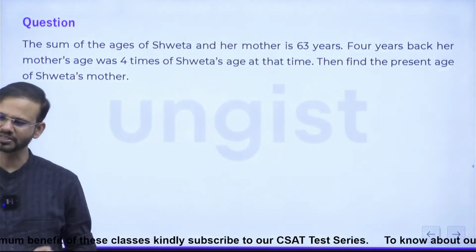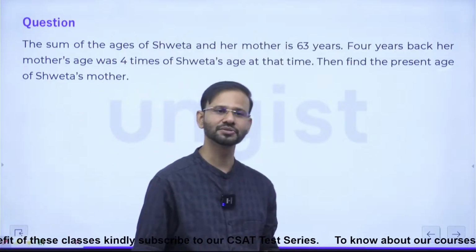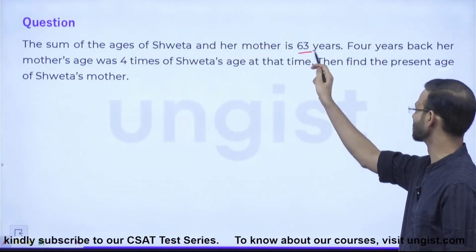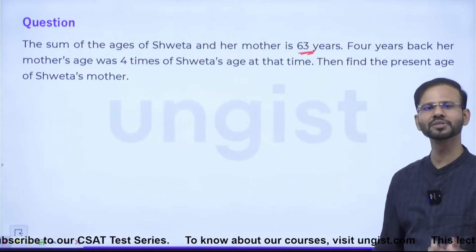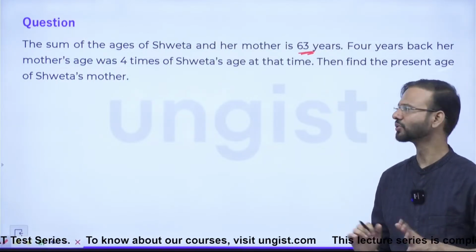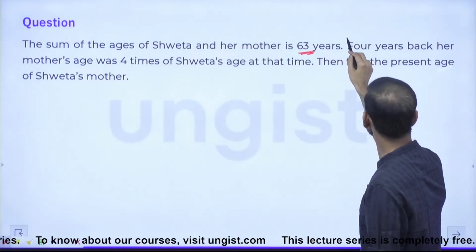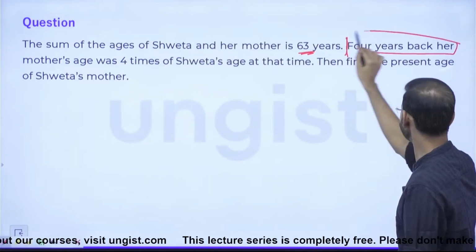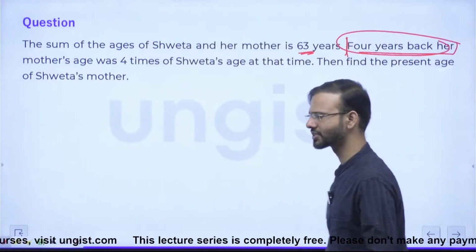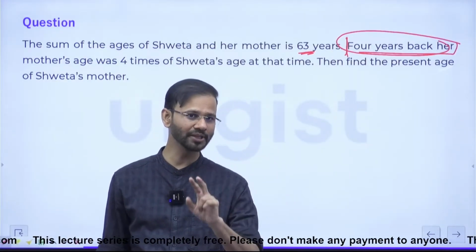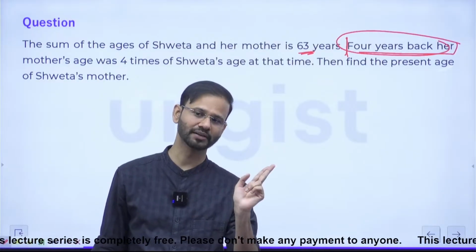Guys, the question is saying the sum of the present ages of Shweta and her mother is 63 years. So please tell me one thing, guys. 4 years back they are talking about, right? 4 years back. So if the sum of their present ages is 63, then what will be the sum of their ages 4 years back?